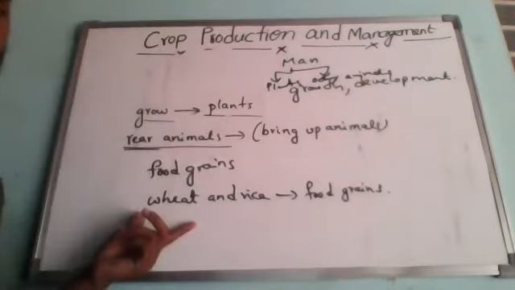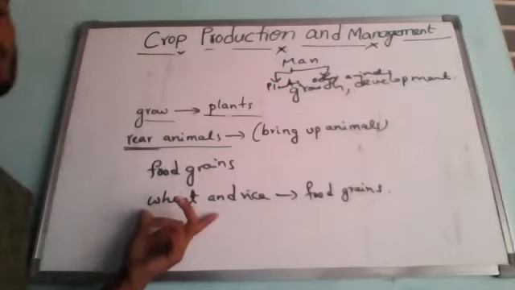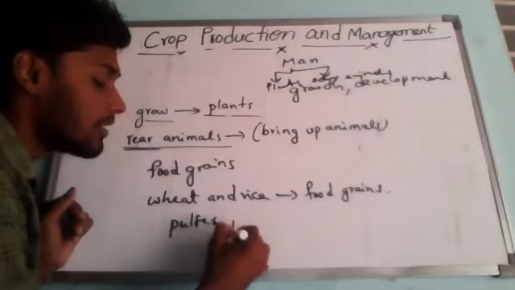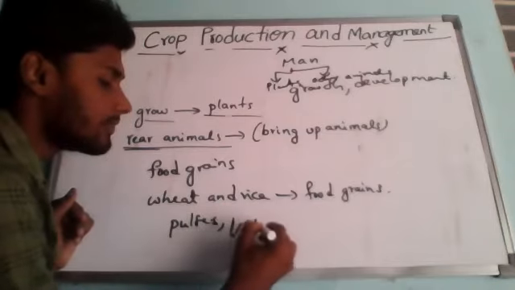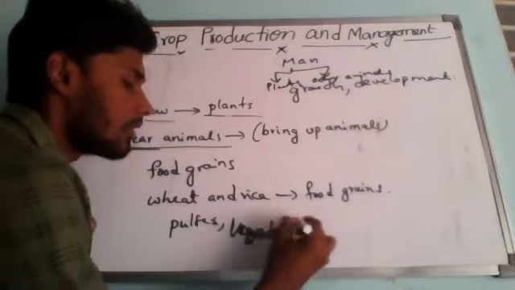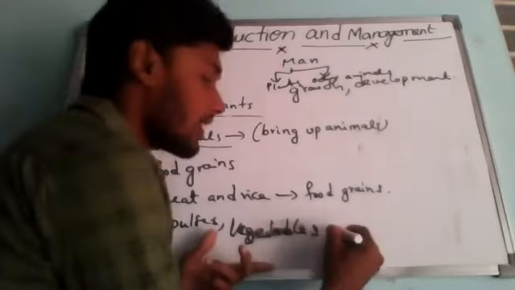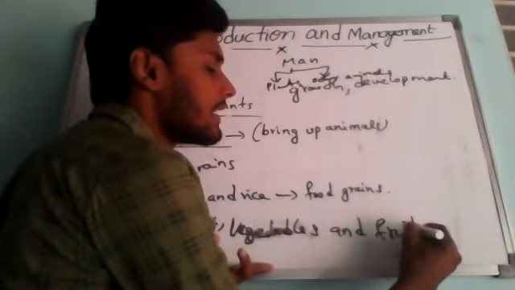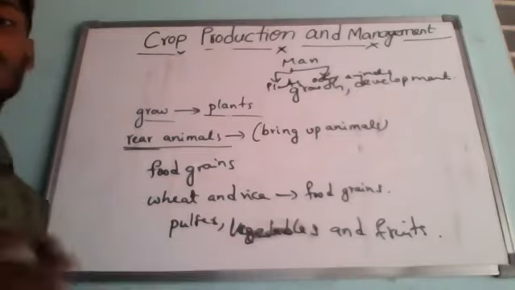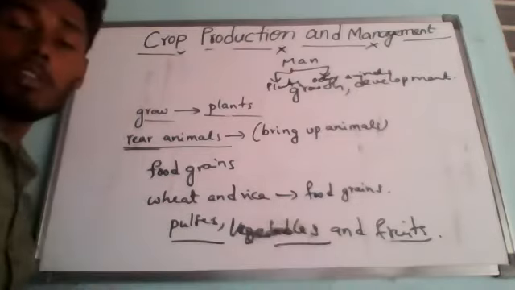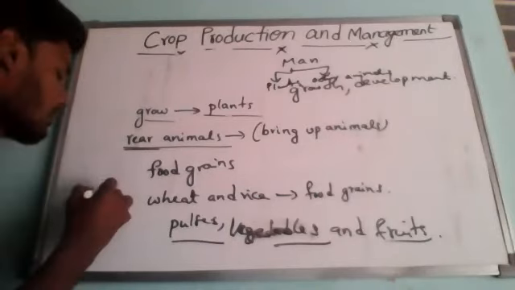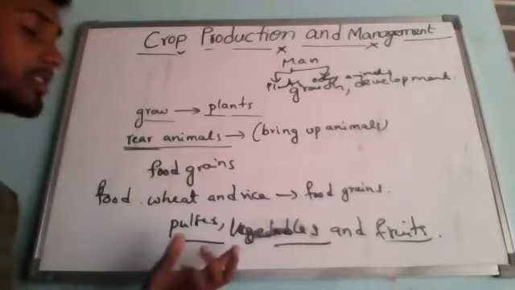So in addition to these food grains, we can also use different kinds of pulses, and we also use vegetables. Understanding, and even different kinds of fruits we will eat to meet our requirement of food. Pulses, vegetables and fruits are also grown on a large scale because they are also an important part of our food. That is why we are cultivating these also.